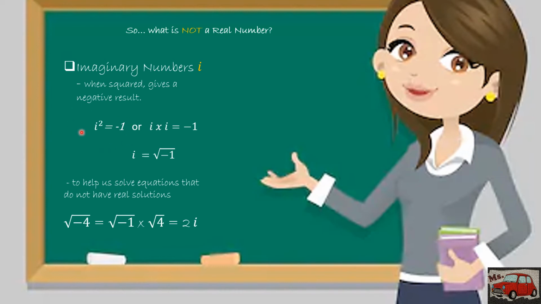So, we have it like this, right? Imaginary. So, pag in-square mo to, yung i mo ngayon is equivalent to the square root of negative 1. Alright? So, bakit natin siya kailangan? Ba't nag-exist tong imaginary number na to? This is to help us solve equations that do not have real solutions.